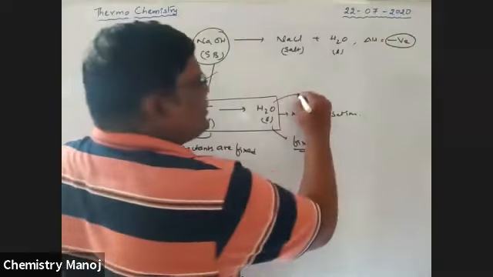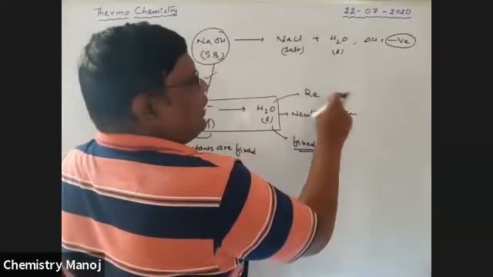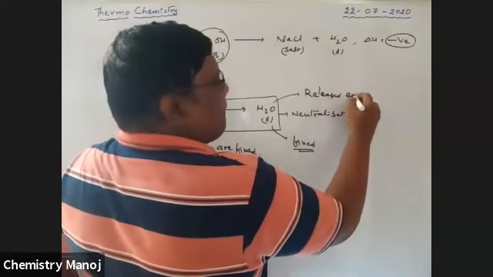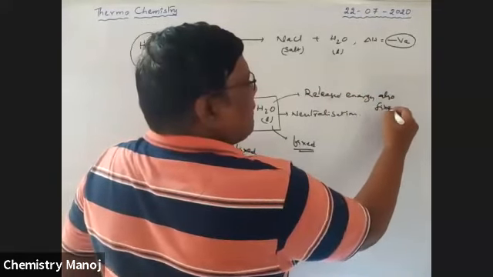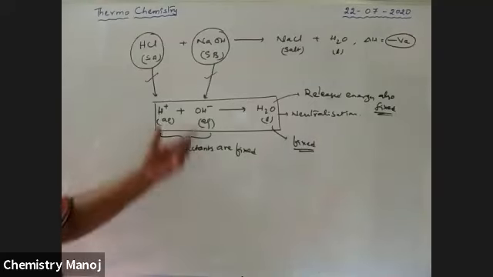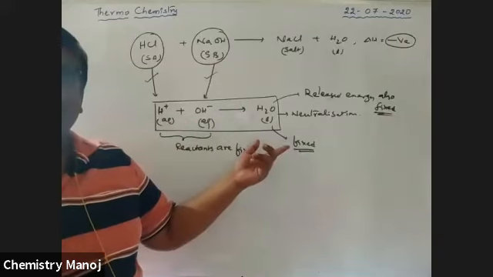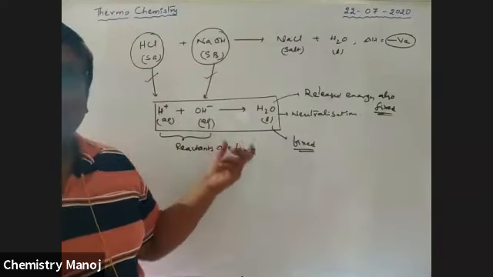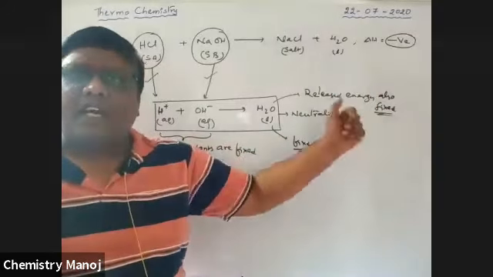Automatically, the released energy is also fixed, because the heat of reaction depends on the nature of the reactants and products. Since those reactants and products are the same, the released energy is always fixed.